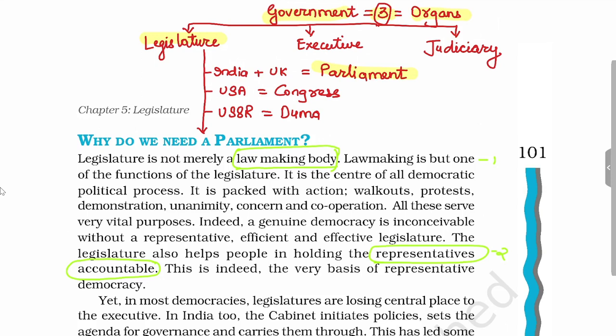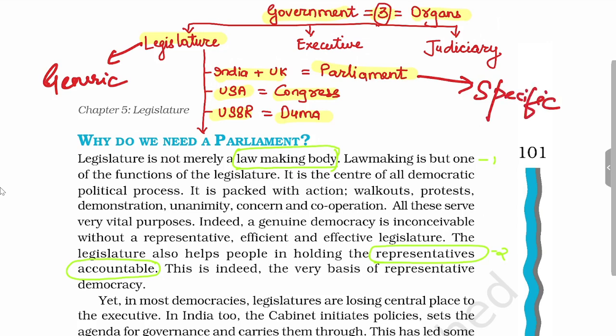So legislature in India and UK is called parliament. Legislature in USA is called Congress. Legislature in Russia is called Duma. So, clear: the word legislature is a generic name and the term parliament is a specific name. So legislature in India at the central level is called parliament.